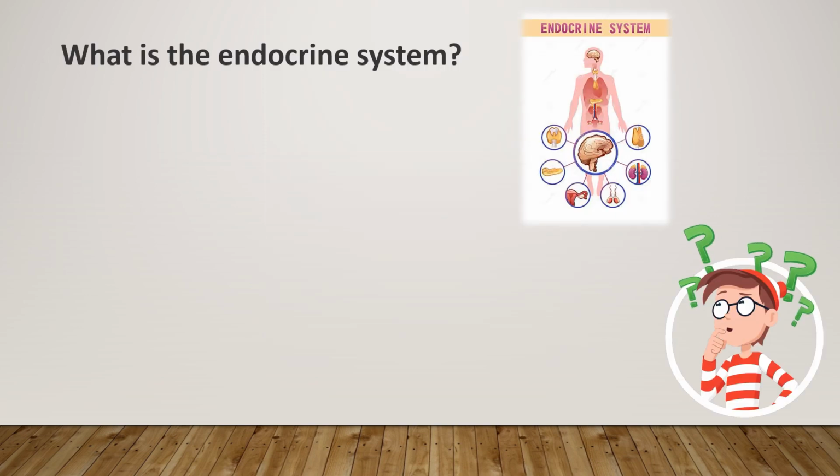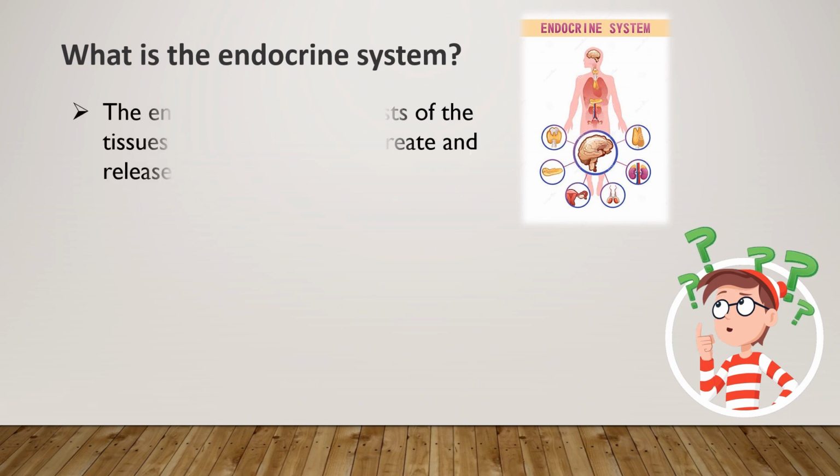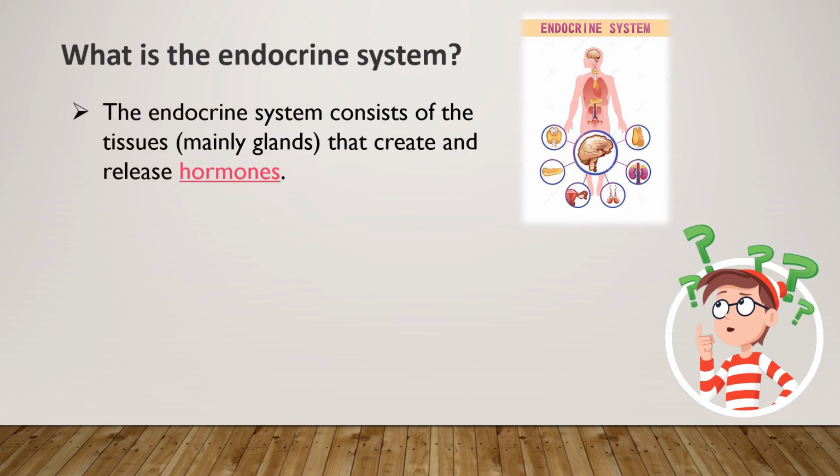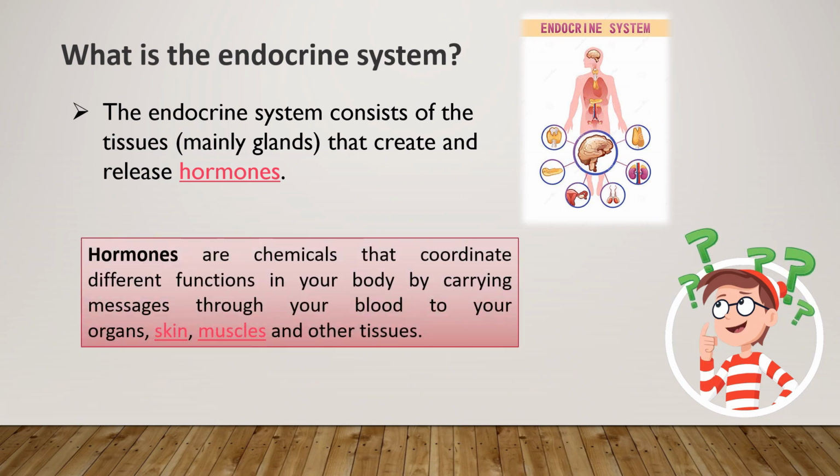But what is the endocrine system? The endocrine system consists of the tissues, mainly glands, that create and release hormones. Hormones are chemicals that coordinate different functions in your body by carrying messages through your blood to your organs, skin, muscles, and other tissues. These signals tell your body what to do and when to do it. Hormones are essential for life and your health.